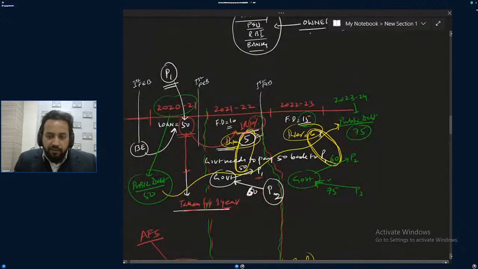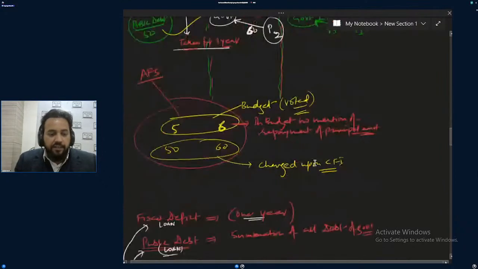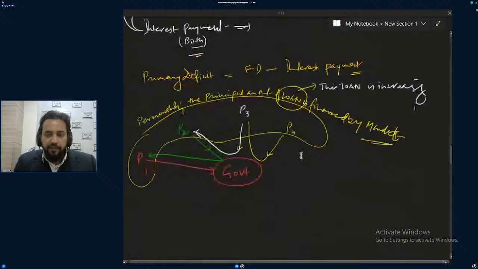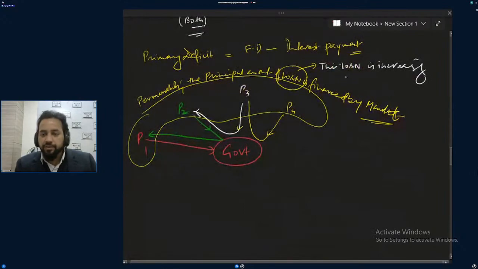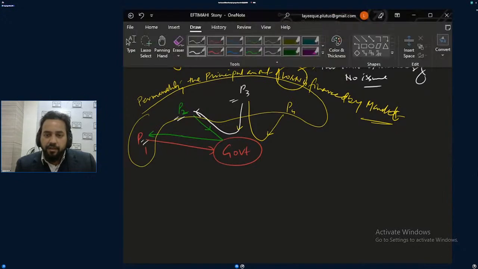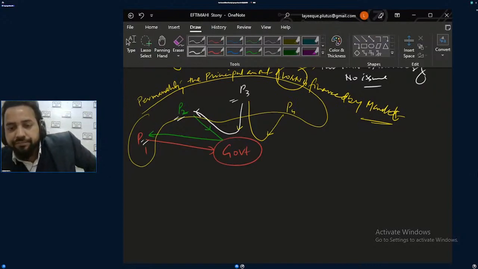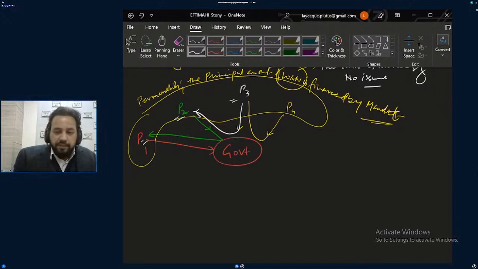Yes or no? Loan was increasing from 50 to 60 and then from 60 to 75. Yeah, the loan is increasing, no issue. The government is saying that private party P1 is lending at one time, private party P2 at another time, private party P3 after that. So it is like this. So the government is not having pressure, or not having any kind of pressure, the government knows that it can take from the market.